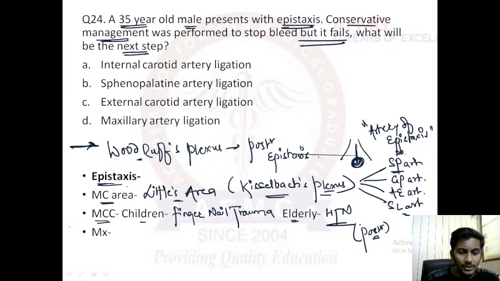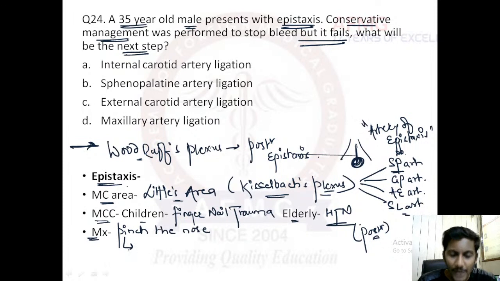Now if we talk about the treatment, management is important. If the patient has not done anything and directly presents to you with epistaxis, the first line management is to pinch the nose and apply pressure, and make the patient sit leaning forward so he does not aspirate the blood. This was a question which has been asked: the first line management is pinching the nose only.